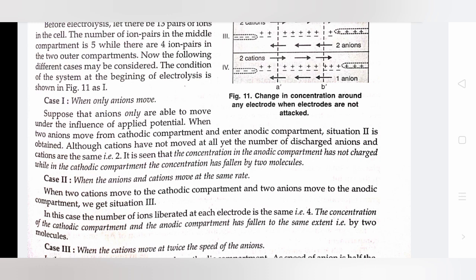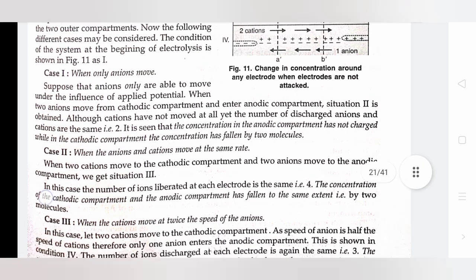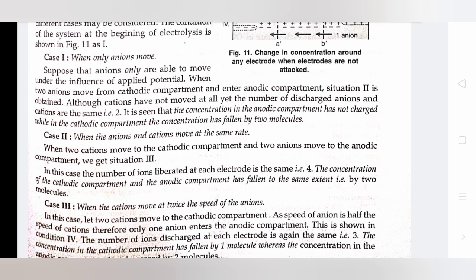Although cations have not moved at all, the numbers of discharged anions and cations are the same. It is seen that the concentration in the anodic compartment has not changed, while in the cathodic compartment the concentration has fallen by 2 molecules. Case 2: when the anions and cations move at the same rate.